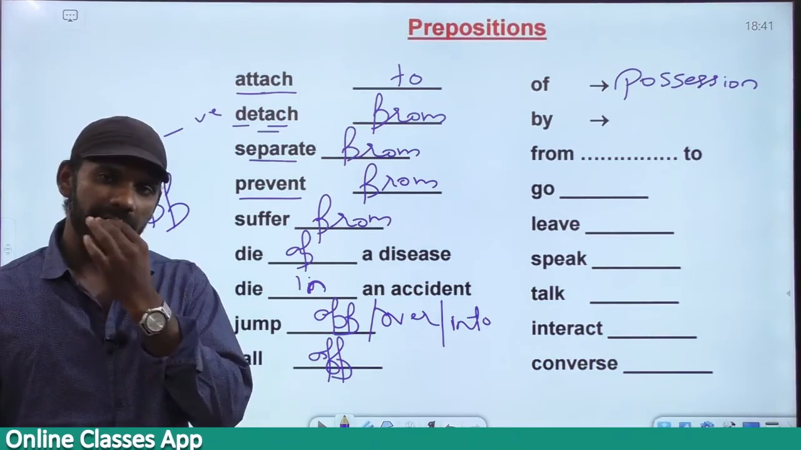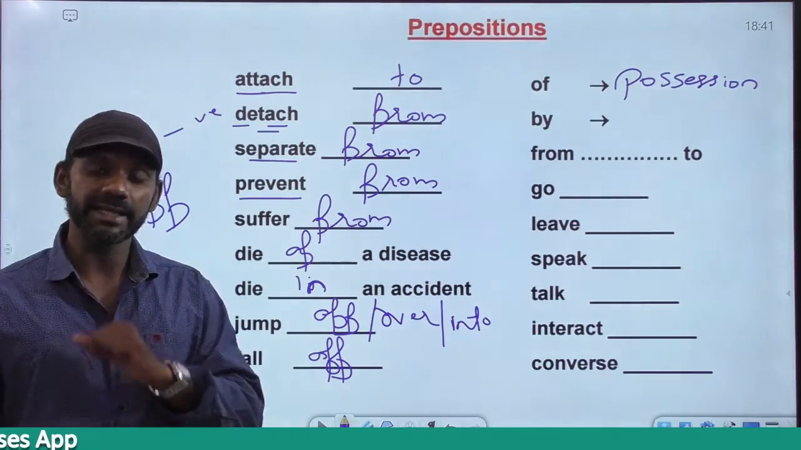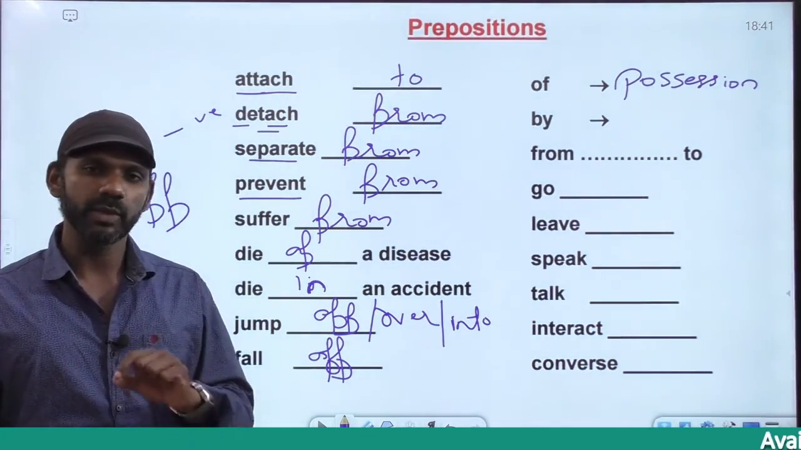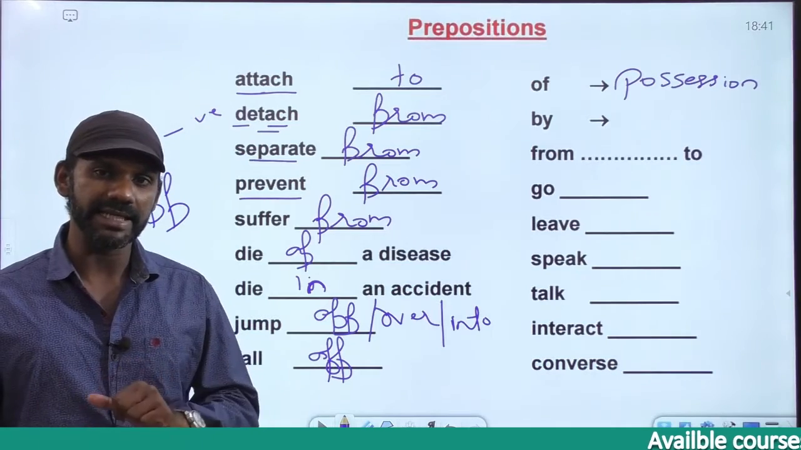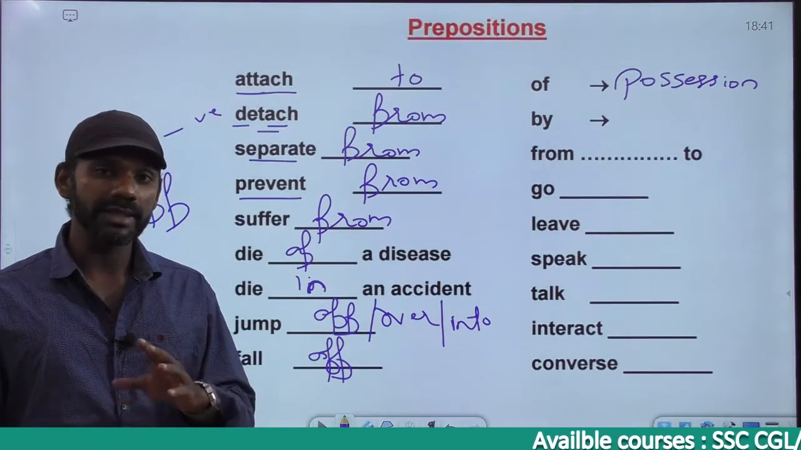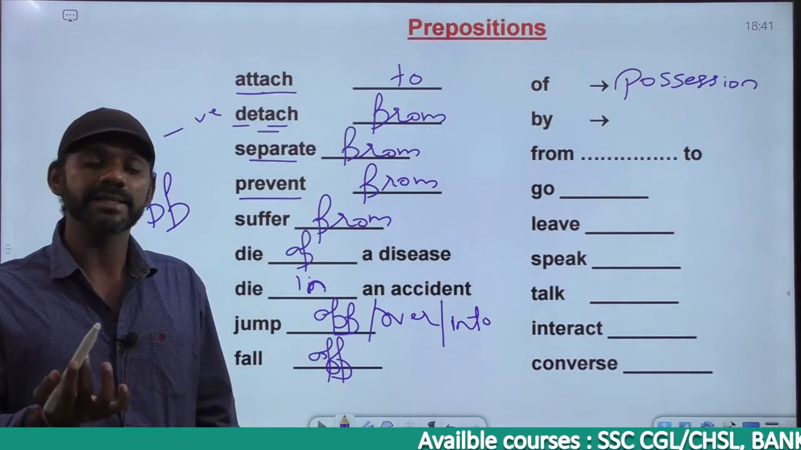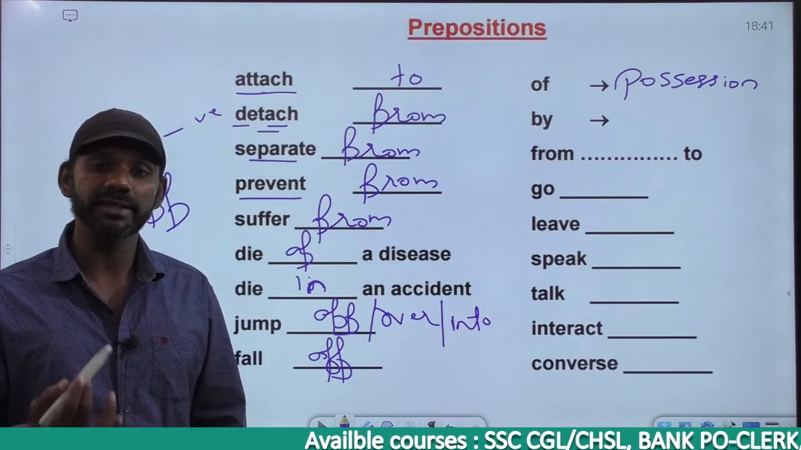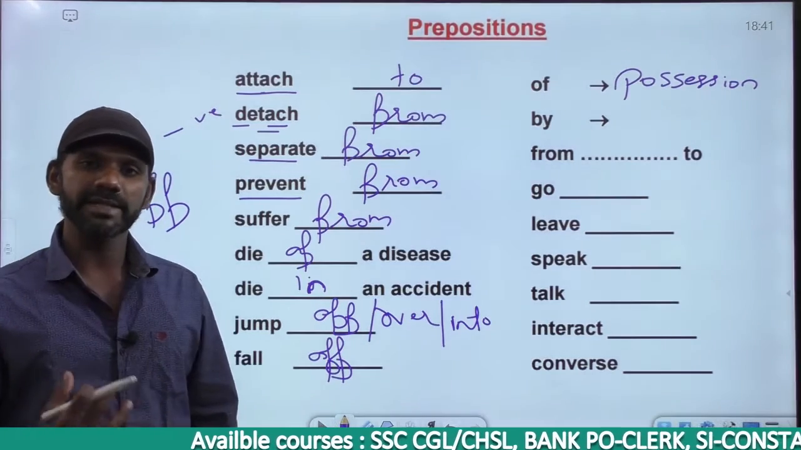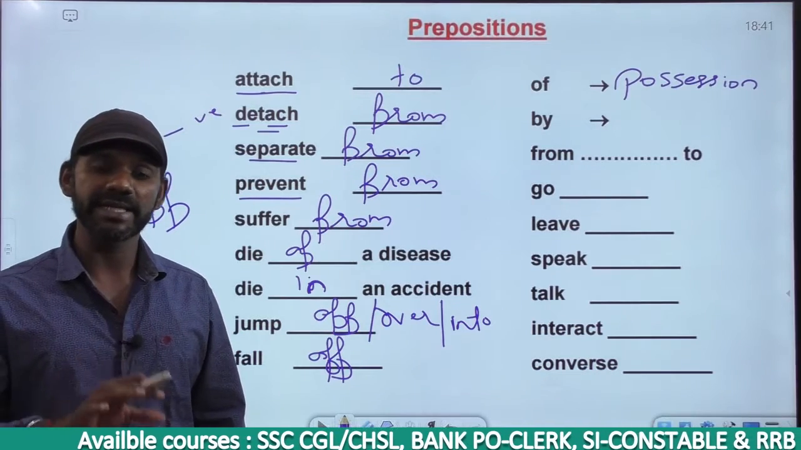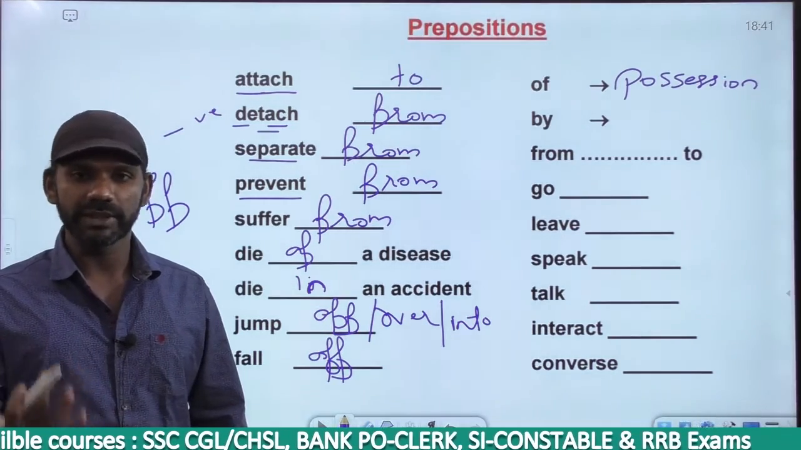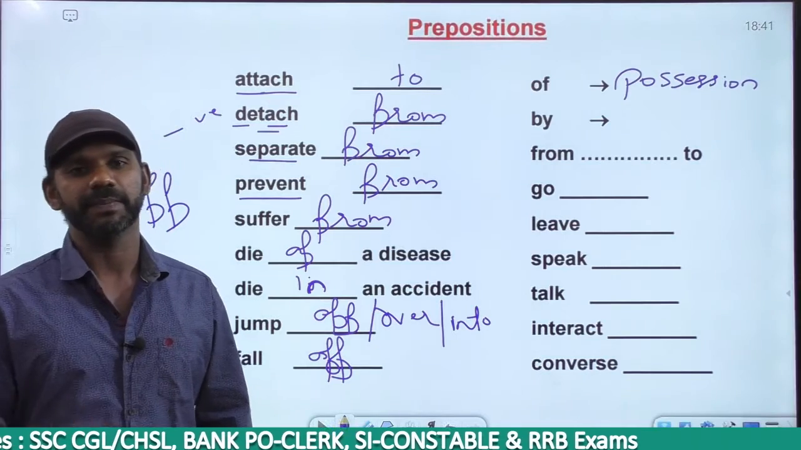If I say, I am writing dash ink, I am writing with ink or I am writing in ink. Now ink is not the instrument used to write, the pen is the instrument used to write. I said with is used with instruments. So I am writing with ink is wrong, it must be I am writing in ink. I am writing with a pen, I am writing in ink.